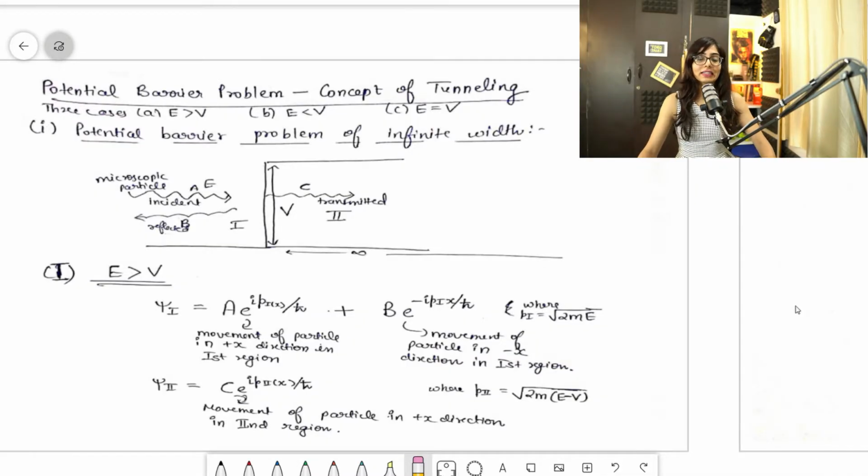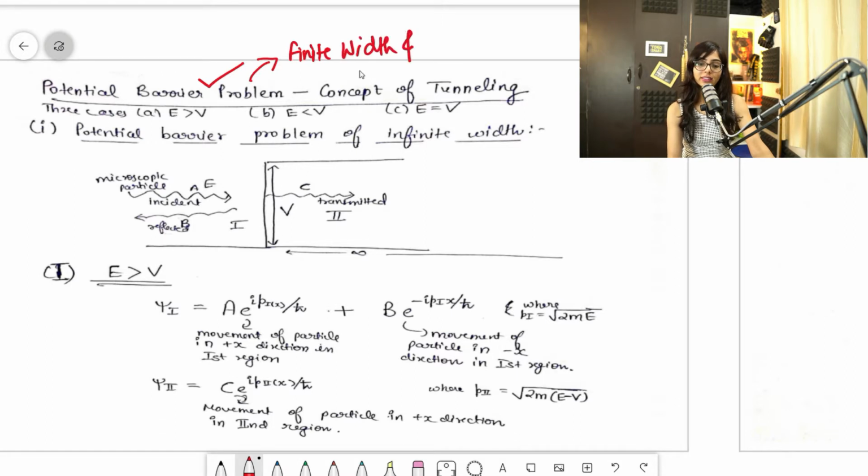So guys, tunneling comes under the potential barrier problem. You must be wondering what the potential barrier problem is. We study this potential barrier problem under two categories. What are the two categories? They are finite width and infinite width. But first of all, we are going to see the potential barrier problem for infinite width.